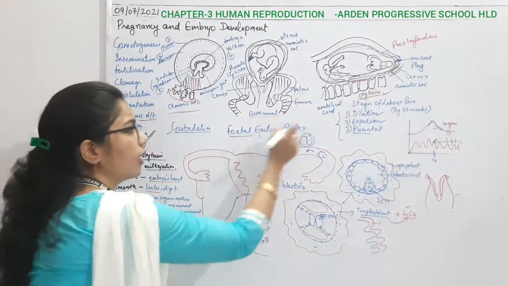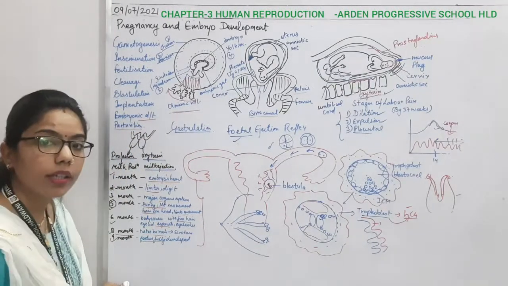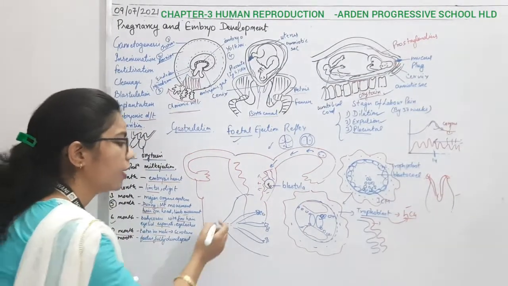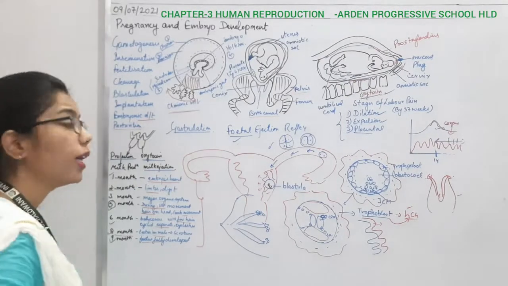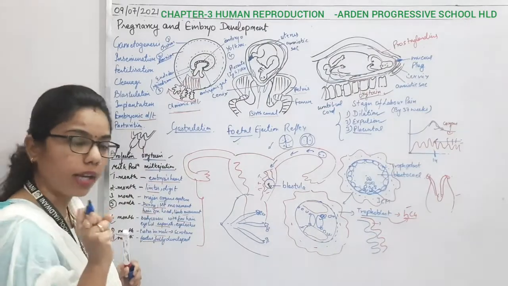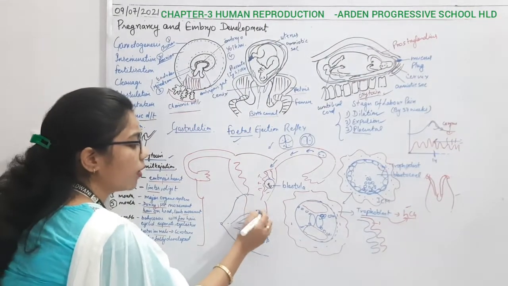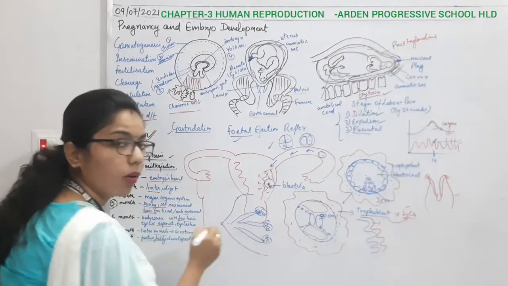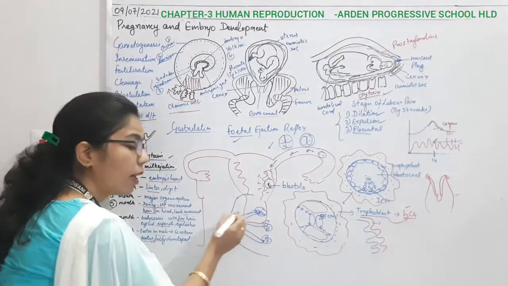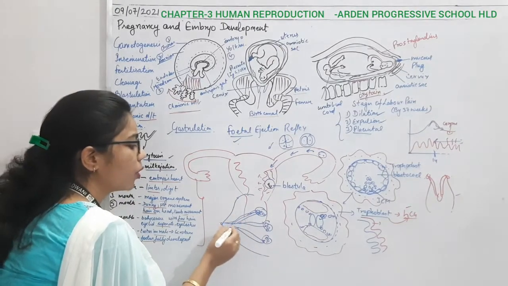Okay, starting during the delivery we said fetal ejection reflex, and now it is the milk ejection reflex, and due to this it will release the milk. Why oxytocin? The role of oxytocin is contraction. So when the baby sucks, there will be contraction in the alveoli, and due to this there will be contraction of these glands, and it will release more and more milk.